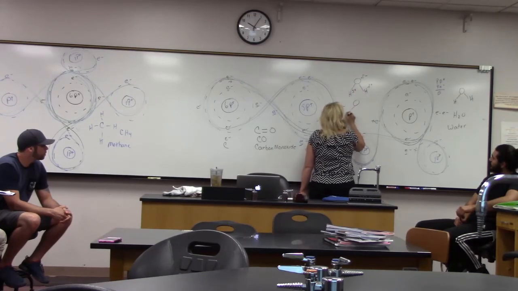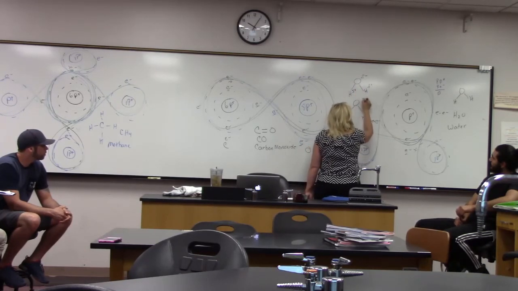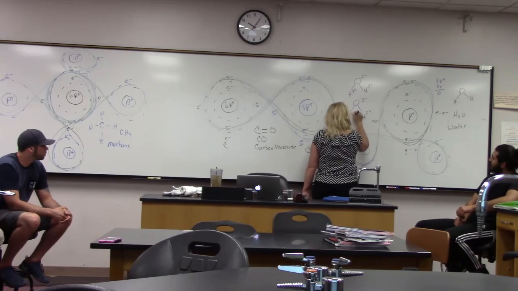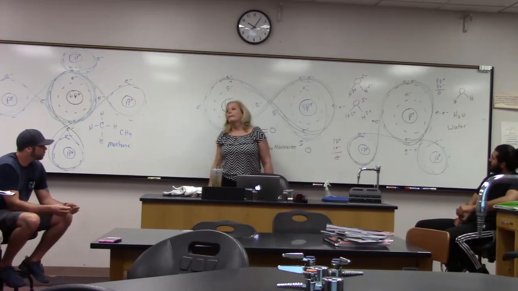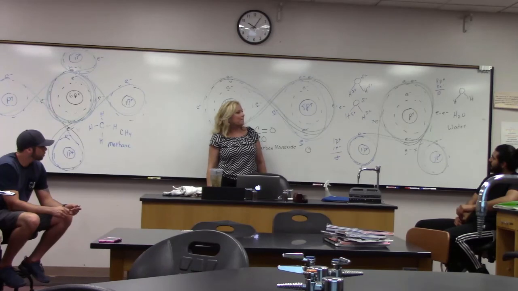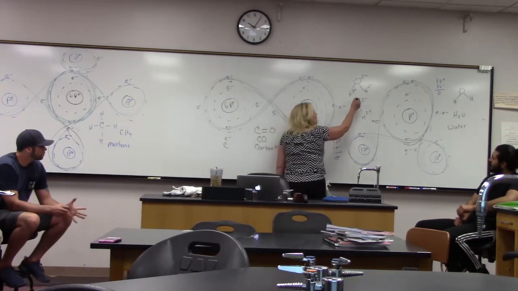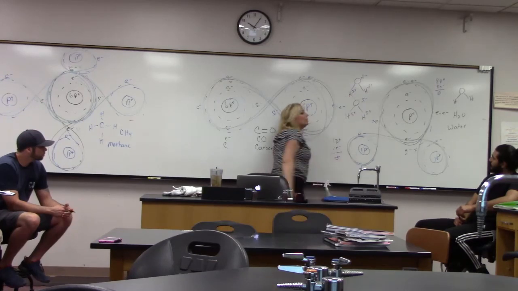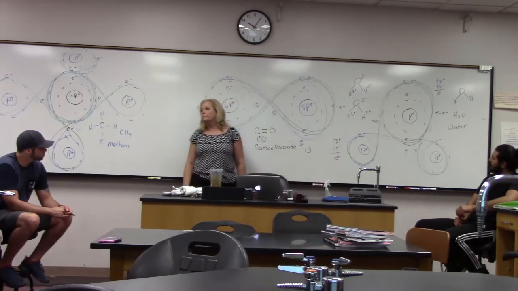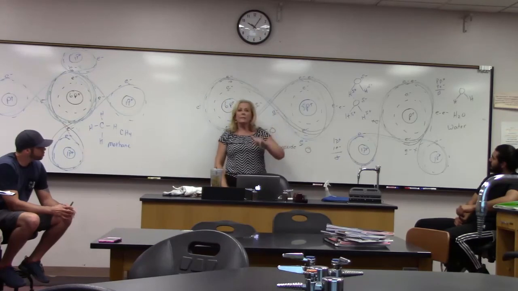So if I bring in another water molecule that is slightly negative and slightly positive, look what has the potential to happen. It's almost like it's ionized. And our oxygen and our hydrogen can bond to each other. Now, notice I did something a little different here.